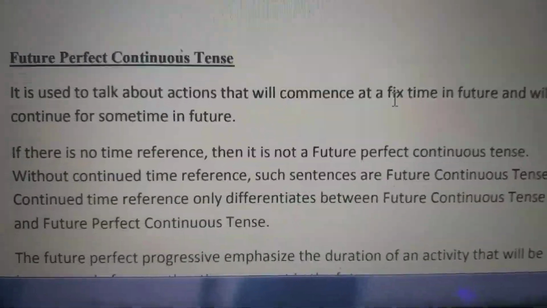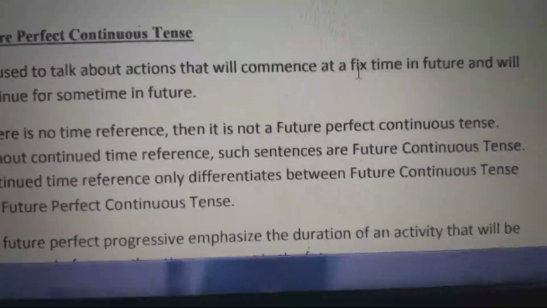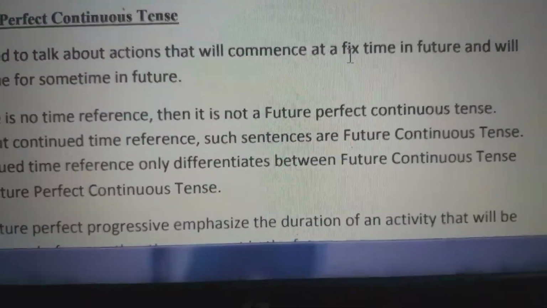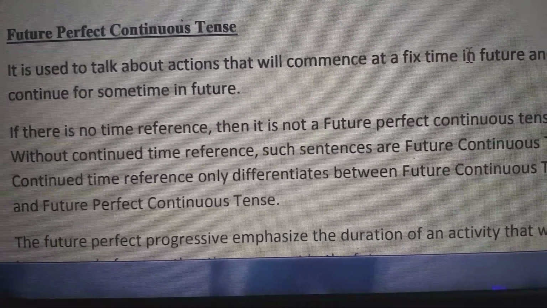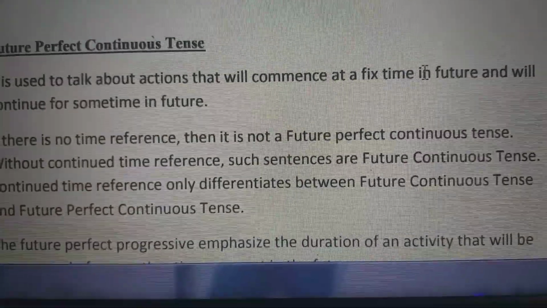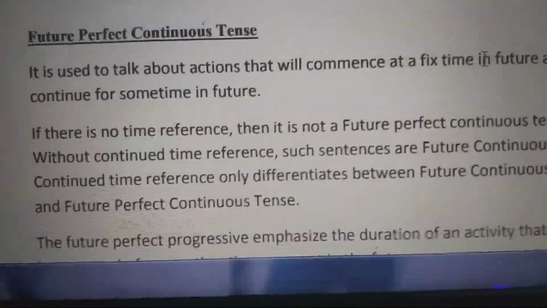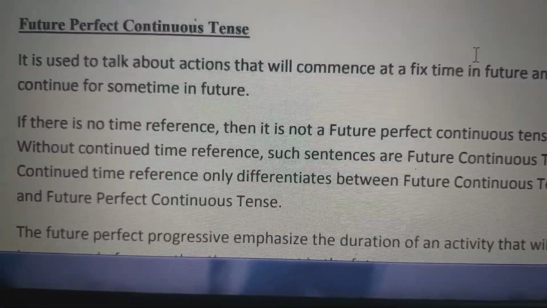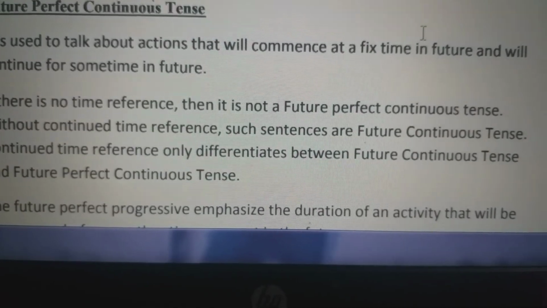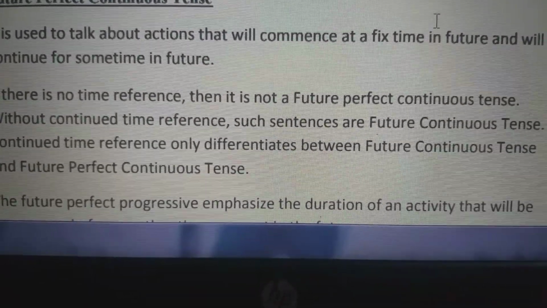Then we come to future perfect continuous. It is used to talk about an action that will commence at a fixed time in future and will continue for some time in future. That means एक टाइम पे स्टार्ट होएगा और कुछ देर के लिए वो कंटिन्यू रहेगा. Now in this, if there is no time reference, then it is not a future perfect continuous tense. अगर उसमें time reference नहीं दी हुई है.